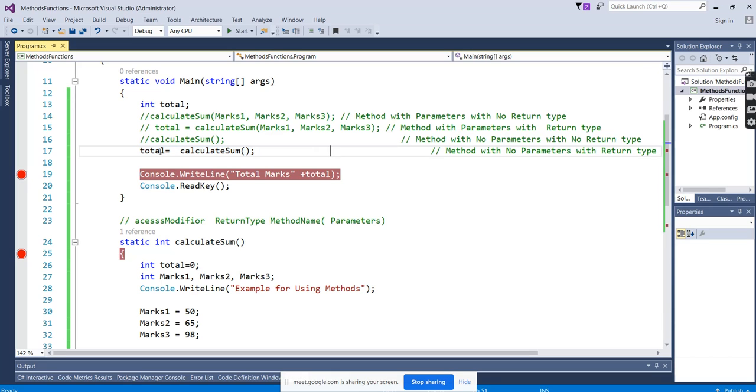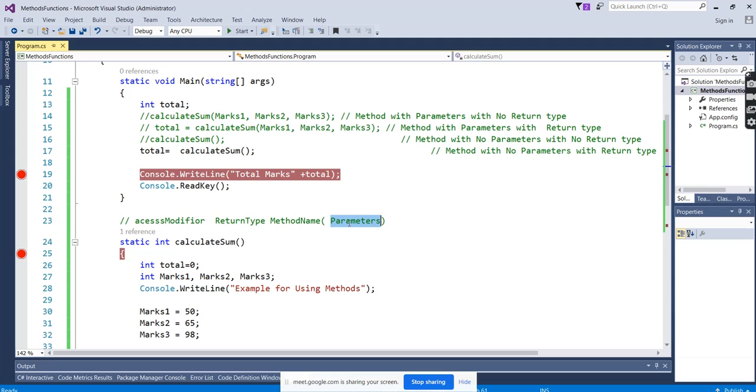It depends on the function you are calling. If the calling function is expecting a return, see here it's expecting the return, but in this line, here it is not accepting any return type. It is just calling. In that case, return type is not mandatory. When the return type is not mandatory, we have to go with void. Void means we are not returning anything from this function.